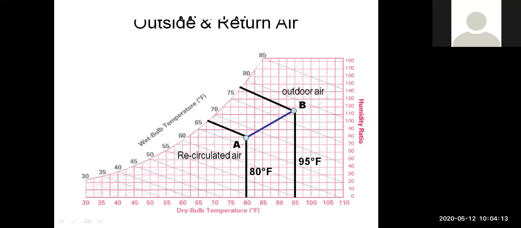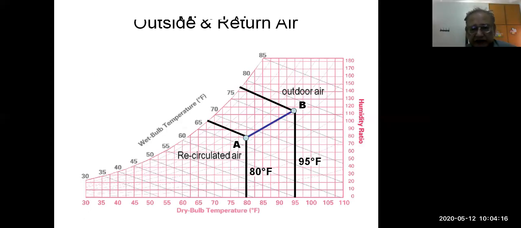Now, how do we show this process on the chart? First, locate state A. State A is the room air. Room air is 80 degrees Fahrenheit, shown here, and the wet bulb temperature is known, so we can locate this point. Similarly, the outdoor air condition, wet bulb temperature and dry bulb temperature are known, so we can locate this. By joining A and B, we find this mixing process line. So the mixing process point C will lie somewhere on this line AB. The quantity of return air A is more, so it will lie near A, depending on the ratio of indoor air and outdoor air.